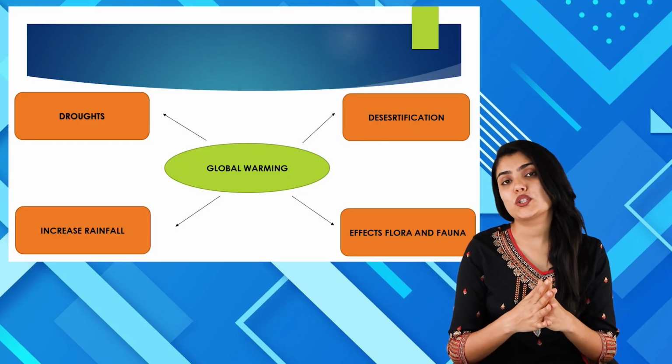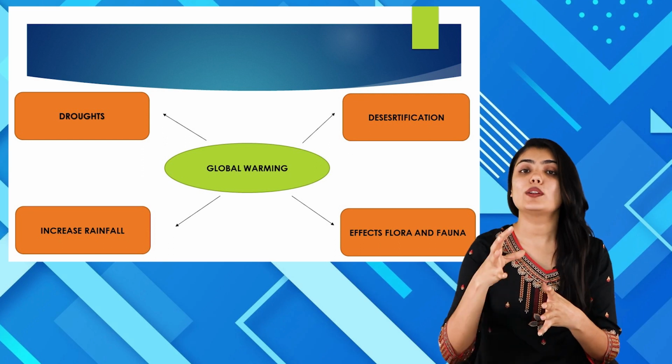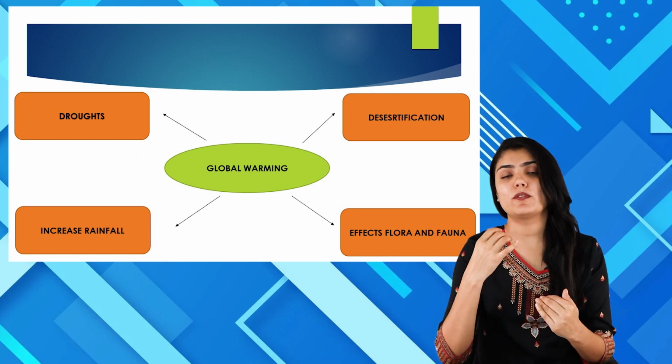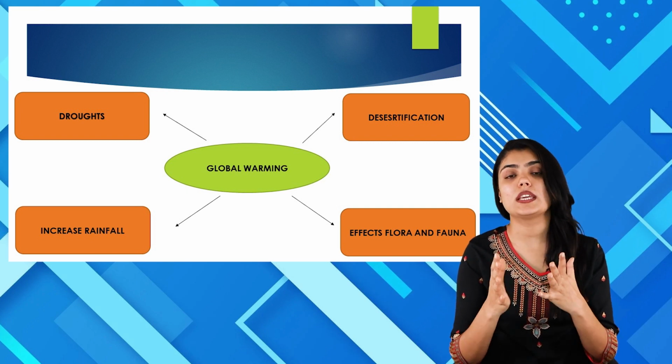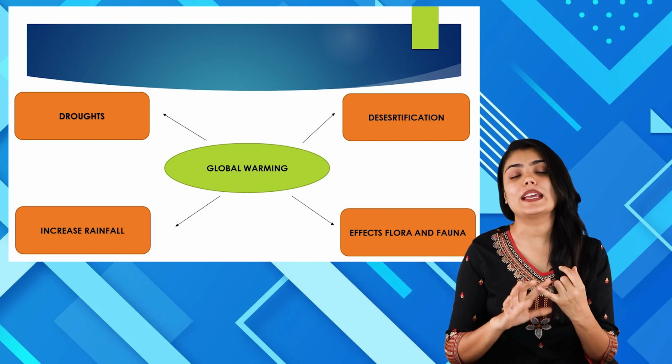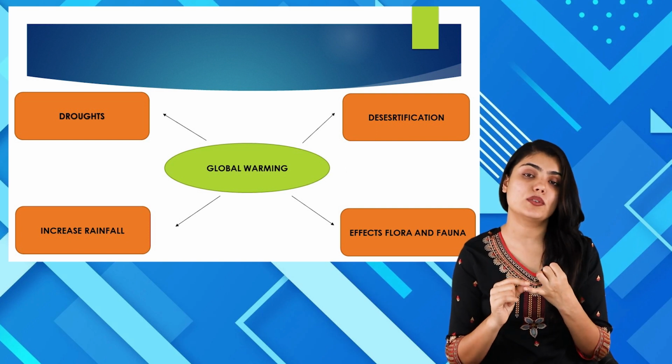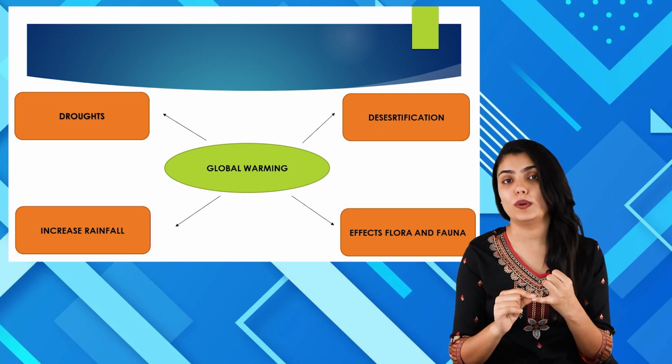Have a look at the picture on your screen. You can see that global warming is associated with various problems. Here we have four major problems that are associated with global warming. The first one is drought. As I said, the frequency of drought will increase because of global warming.